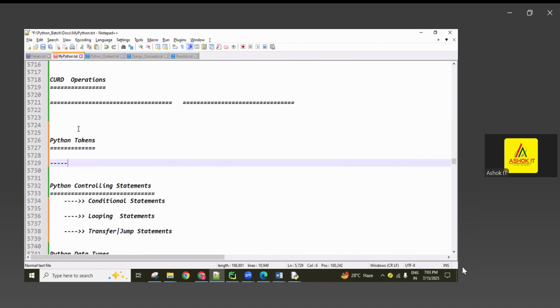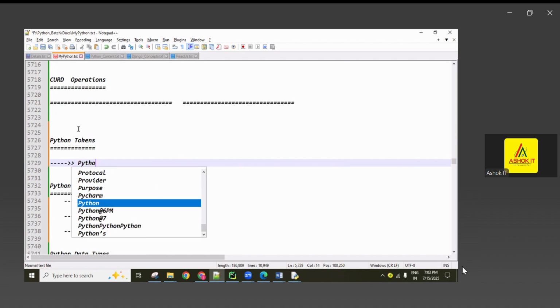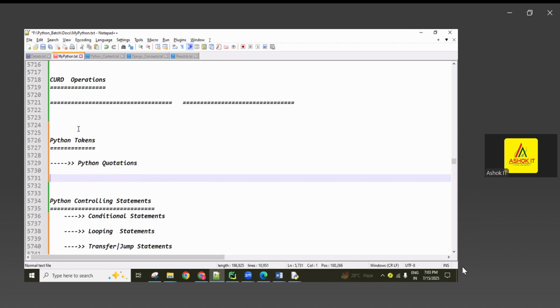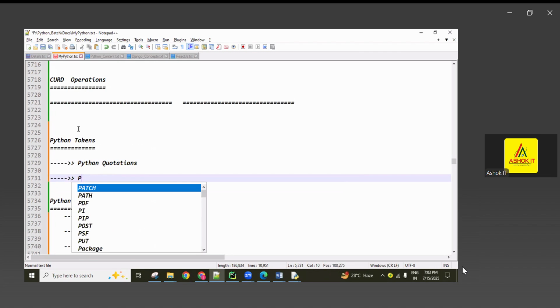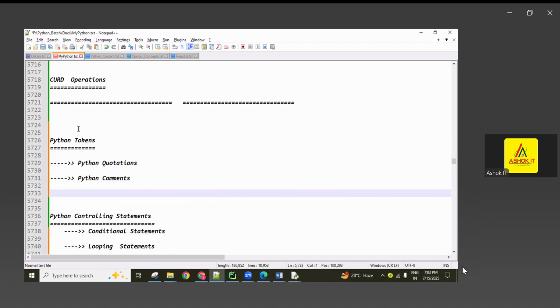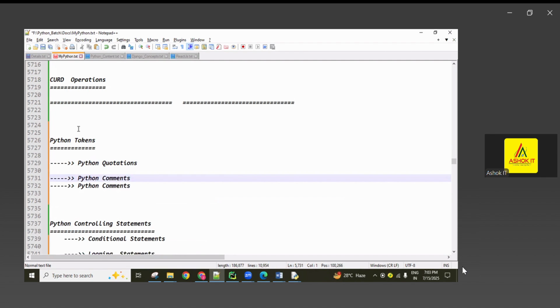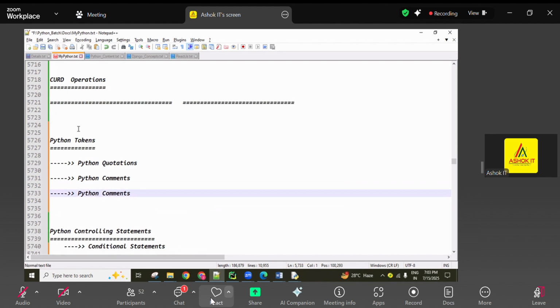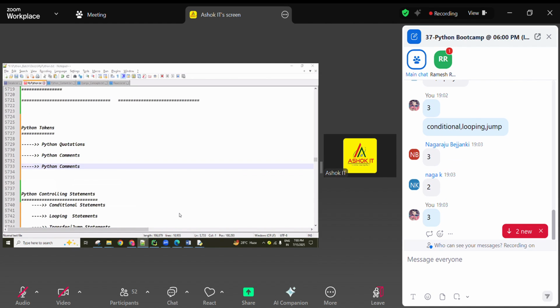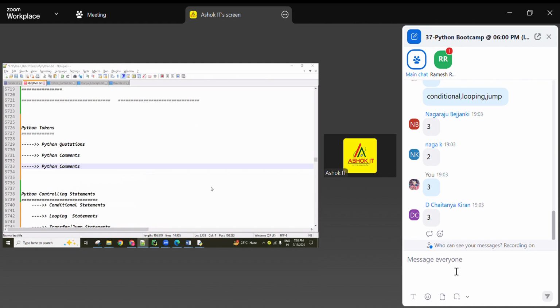Here the number of topics we discussed, guys. One is Python quotations, and another one is Python comments. Come on, let me know how many types of comments there are in Python. Madhusmita, 3. What are those?